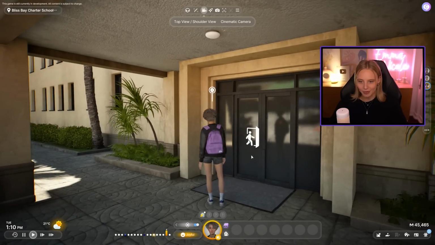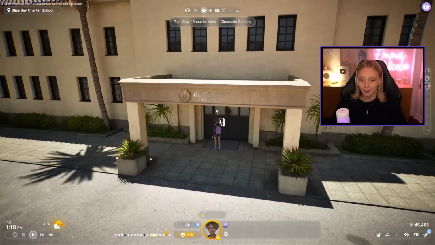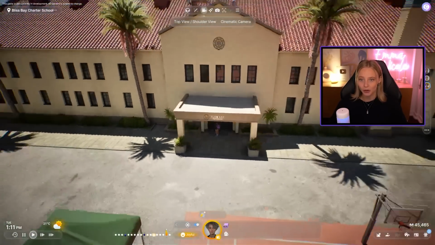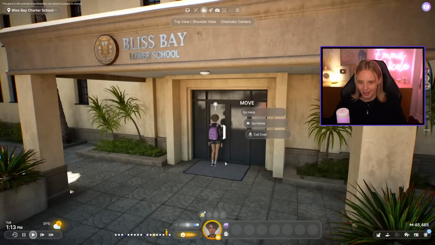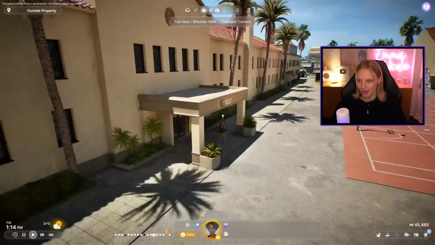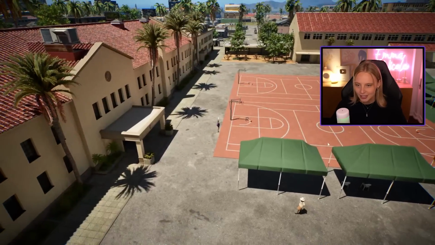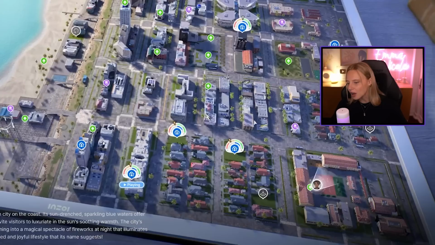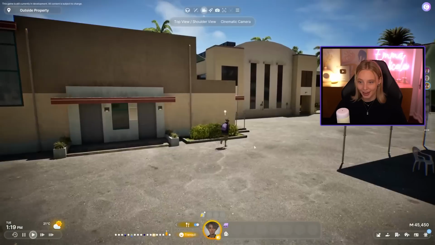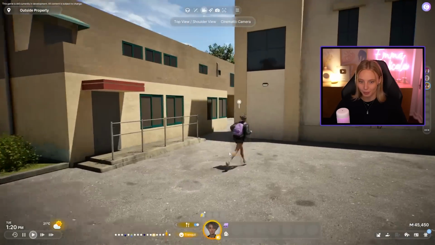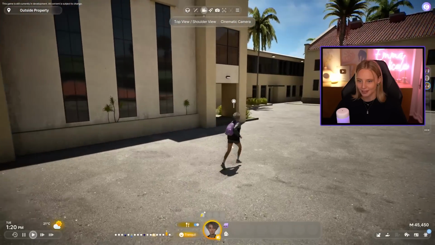Okay, we are back to playing with Ellie, who is now at Bliss Bay School. So she now has university. Yeah, I don't believe we can actually play. That's a shame. But really, really, really cool campus. If I see on the map, we are all the way down here in the bottom right. I really hope that one day we're able to play in all of this. That would be amazing.